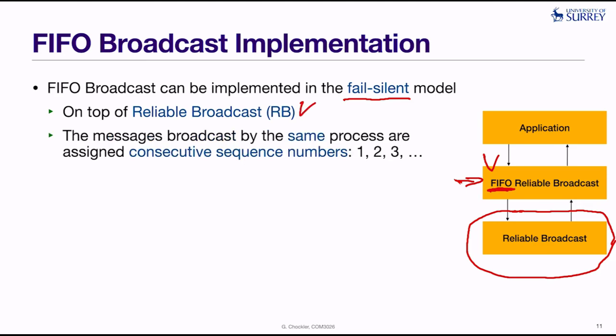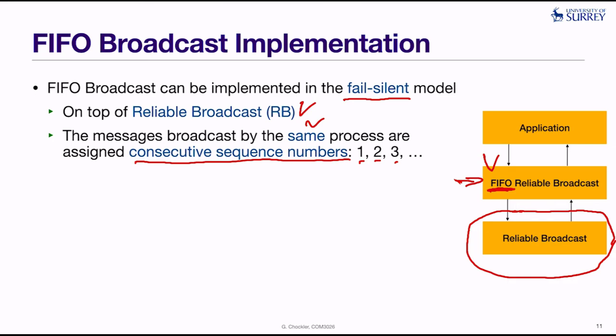So what we do, you probably would have expected something like that. The messages which are broadcast by the same process are assigned consecutive sequence numbers, 1, 2, 3, and so forth, right?